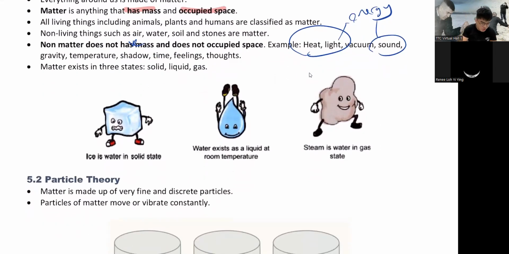Matter exists in 3 states. Matter has 3 states. That is solid, liquid, and gas. All right, solid, liquid. Hang on, just a moment.